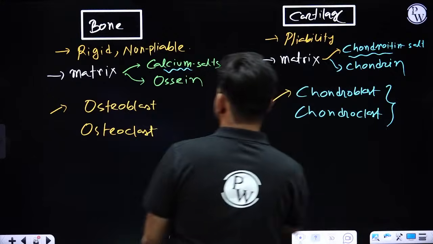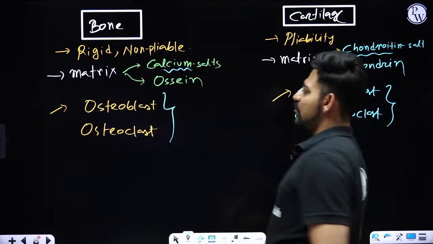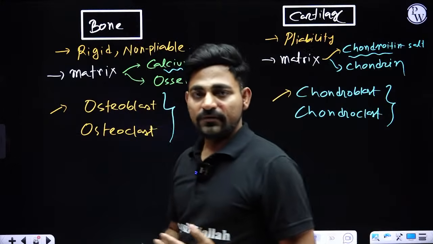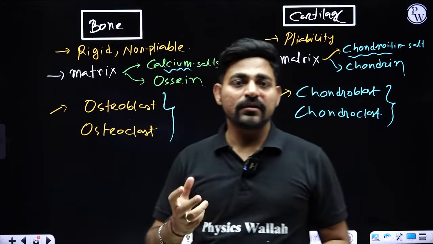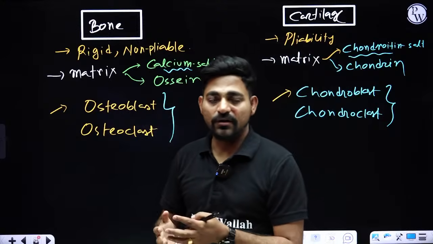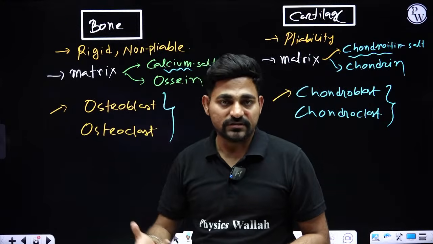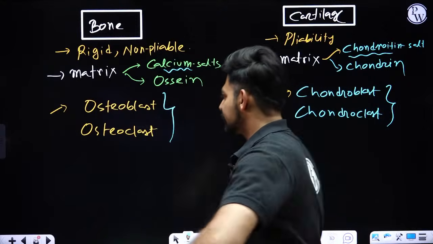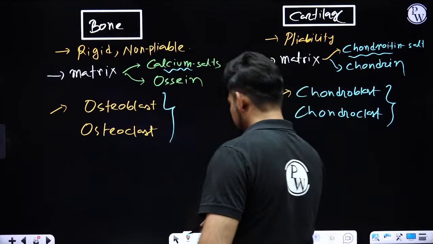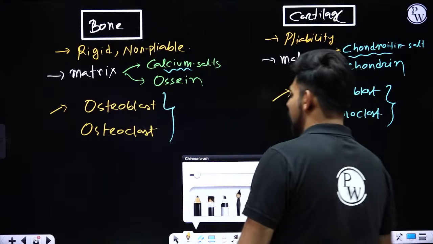You know that the study of bone is called osteology. If you specialize in bone, then I will call you an osteologist. If you are a master of cartilage, then you are a chondrologist, right? So osteoblast cell, what is the function of osteoblast cell?